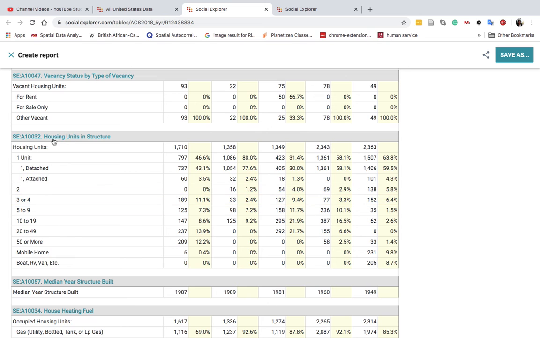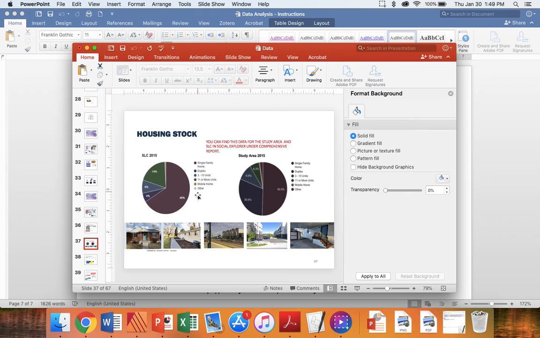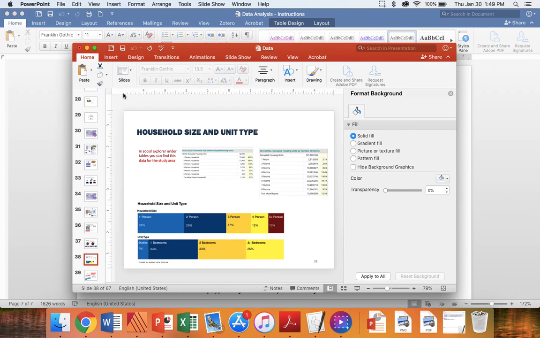And find here the housing units in structure, which is like some are attached, some are detached, this many units, 10 to 19, 20 to 49. Here they change the names a little bit, but you can do this just to make it simpler because there's a lot of options in that other one. So that's how you get to that.